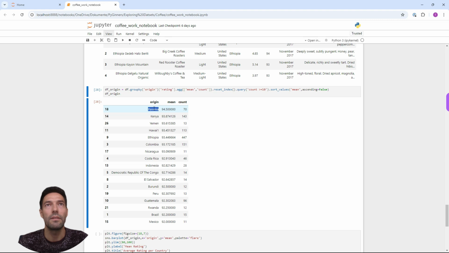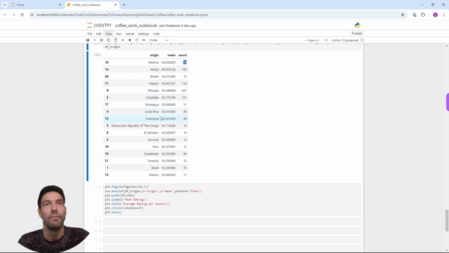Panama is the first row with a mean rating of 94.5, and it has 70 reviews. And the next one is Kenya, 93.87, and so on. So we see many high ratings above 90 in our DF origin.